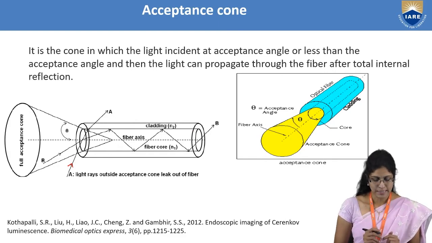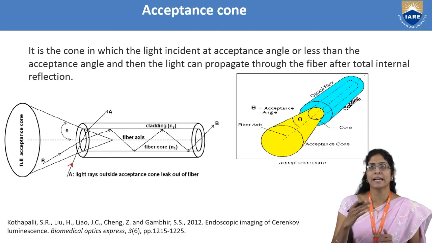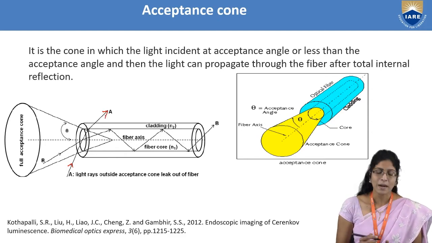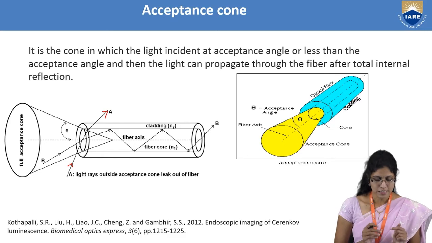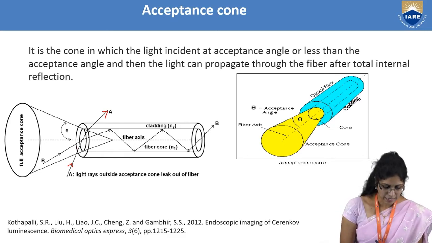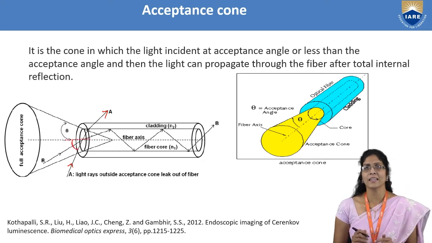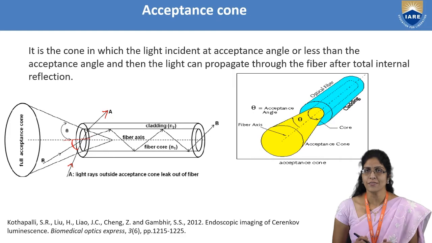Ray A is not being transmitted along the core but escapes from the core into the cladding and outside. Why is it so? Because it is not within the acceptance angle. The angle which A makes with the axis is not such that it can undergo total internal reflection.